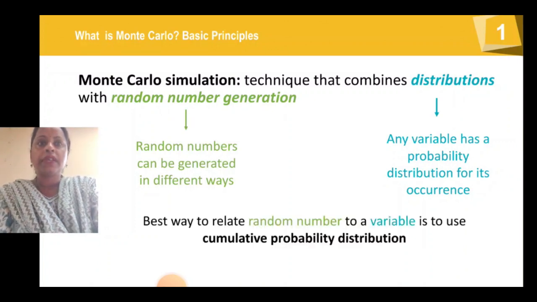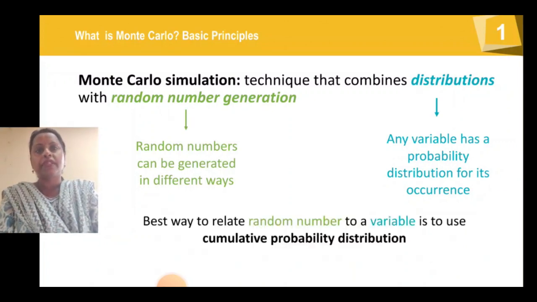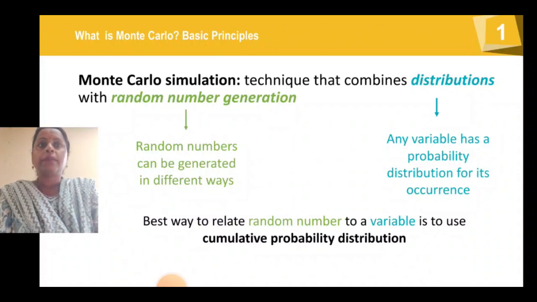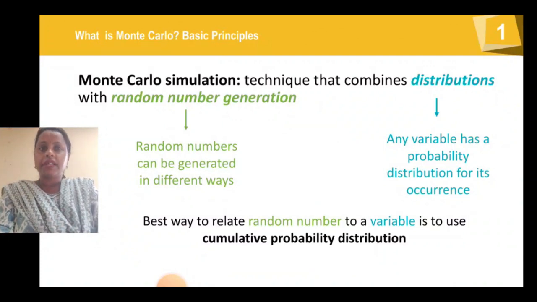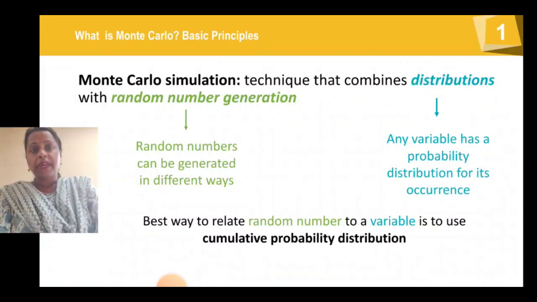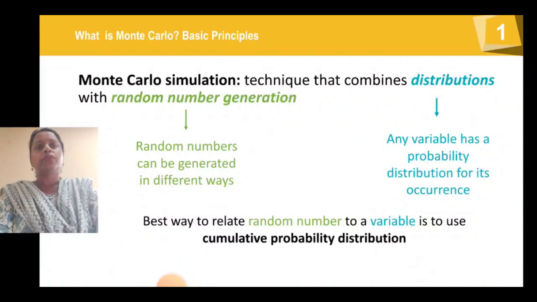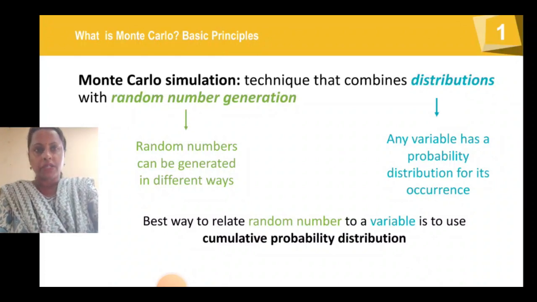So Monte Carlo simulation technique combines distributions with random number generation. So what is distribution? Any variable has a probability distribution for its occurrence, and random numbers can be generated in different ways. The best way to relate random number to a variable is to use the cumulative probability distribution.